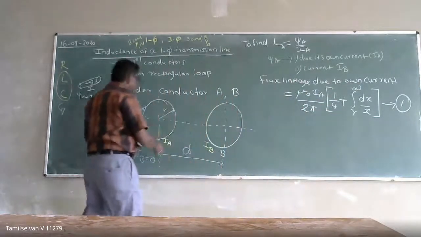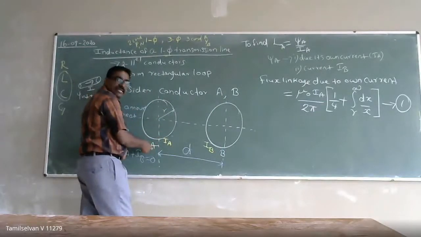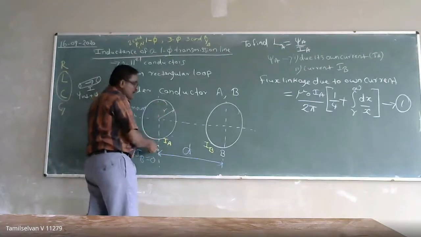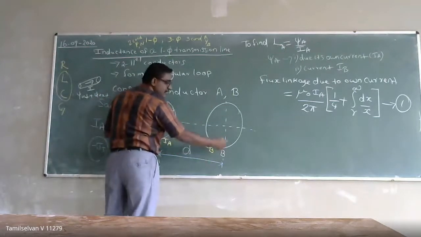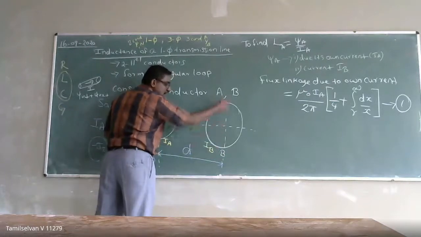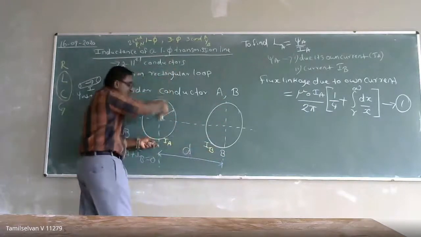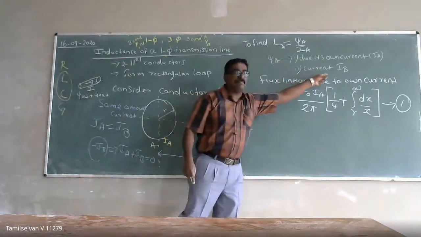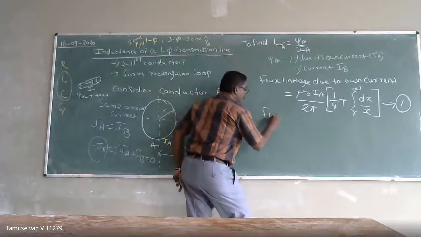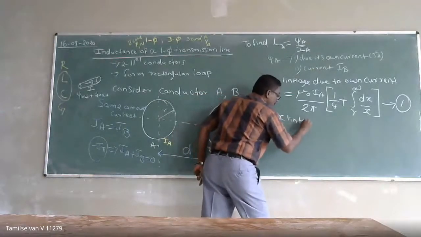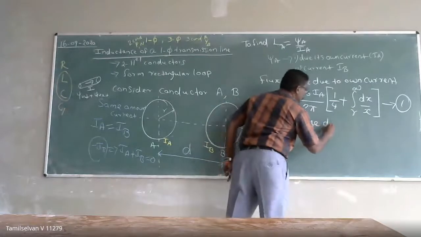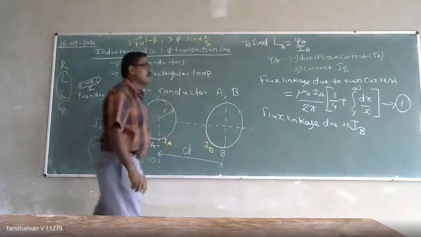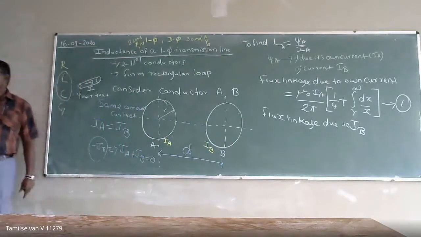But now I am calculating the flux linkage in conductor A. Since the current IB is going through the return path, due to the current flowing in conductor B there will be an external flux linkage on conductor A. That is due to the current IB. So now I am going to calculate the flux linkage due to the IB current. What is the flux linkage?